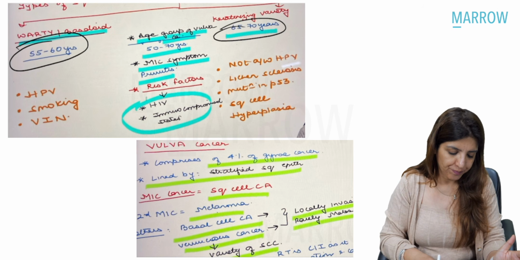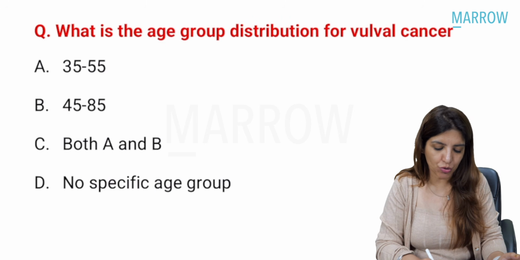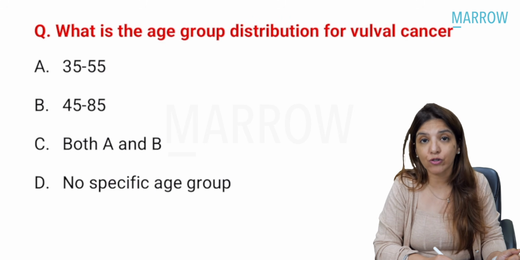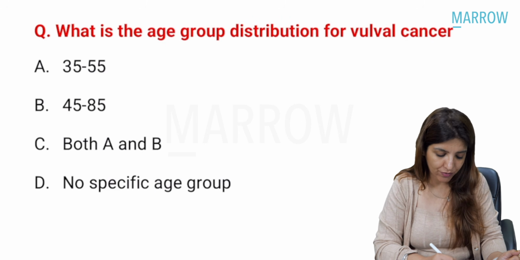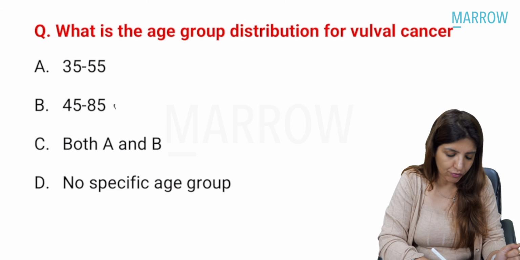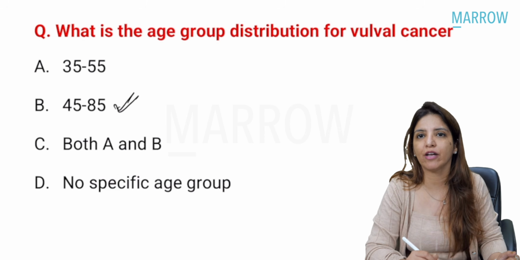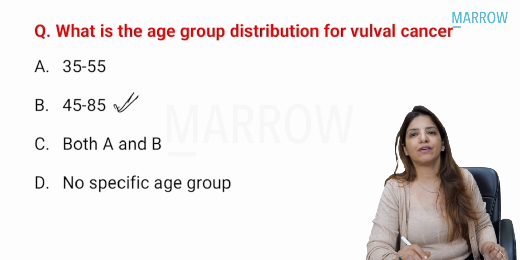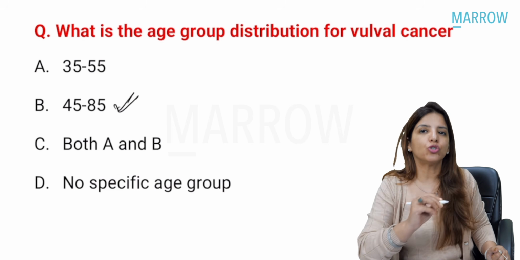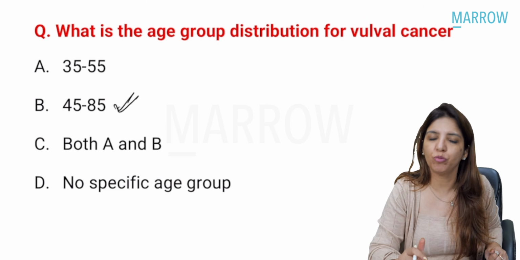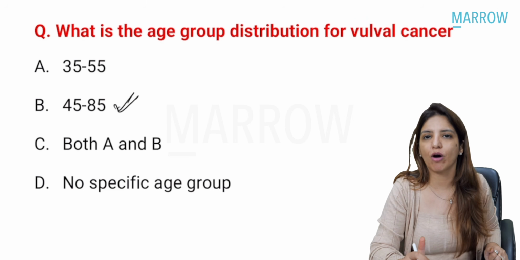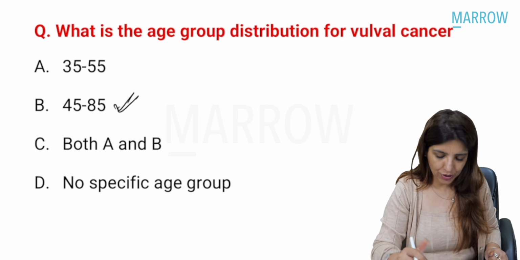So over here, what is the age distribution for vulval cancer? Is it 35 to 55? Is it 45 to 85? Both A and B. I would have marked the answer as 45 to 85 as the correct answer. That is more towards the postmenopausal age group, and that is why that is a better option than option A, right?